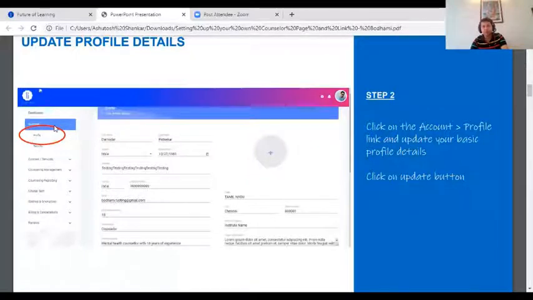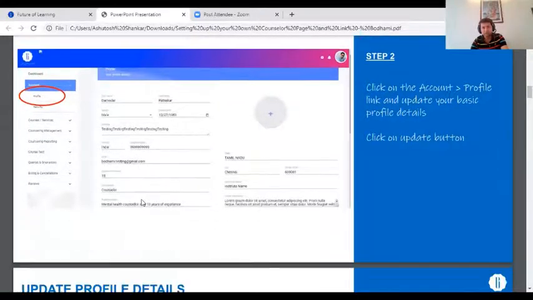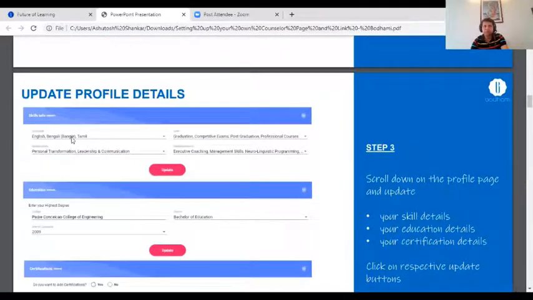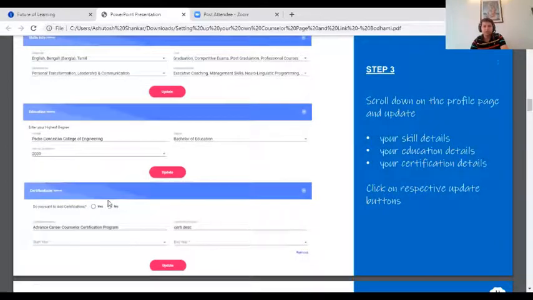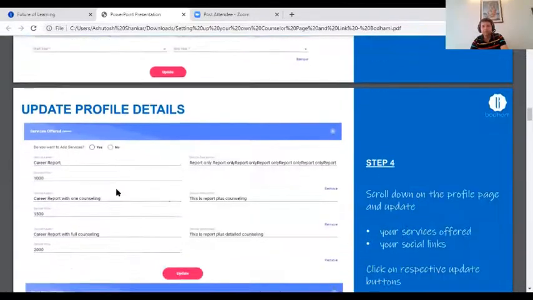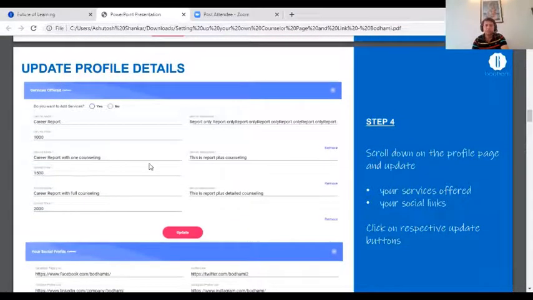So when you log in, you see your profile page here on the left hand side, left pane. You click on that, and then you have to enter all your details like your name, your date of birth, and all other details which are needed. And then a few more information like your skill info, your education, your certifications, and other information which are needed there. You can also set up your pricing.